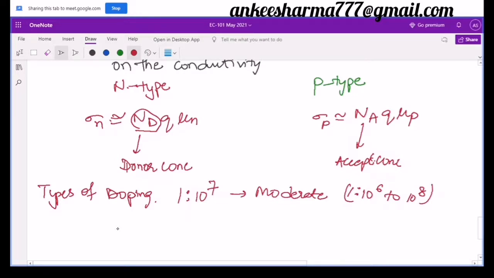Second, if I discuss the lightly doped, it is 1 in 10 raised to the power 11. This is lightly doped. And the third one is 1 in 10 raised to the power 3, that is heavily doped.